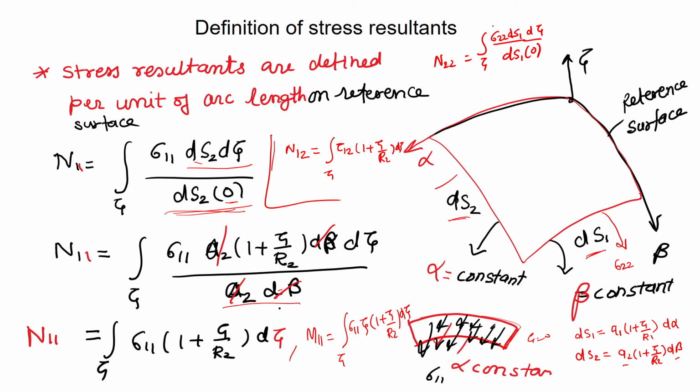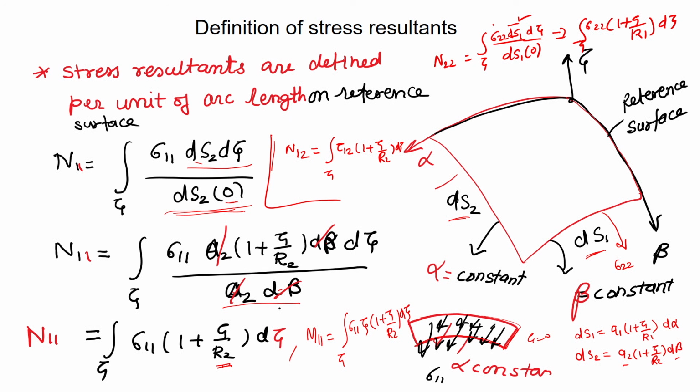From there we can find out that ds1 is a1 (1 plus zeta by r1), and that becomes the integral of sigma 22 (1 plus zeta by r1) d zeta, integration over zeta. I would like to point out here that for n11, 1 plus zeta by r2 comes, that is the radius of curvature in the second direction, and here the radius in the first direction. So they are interchanged.